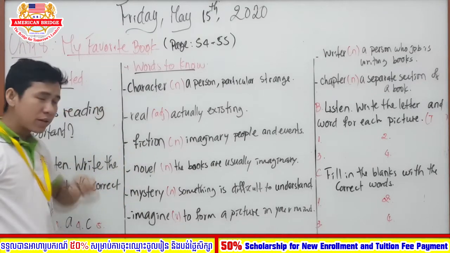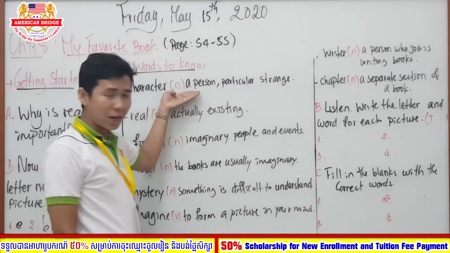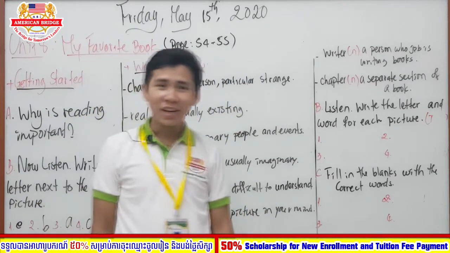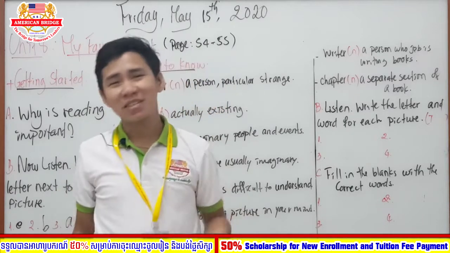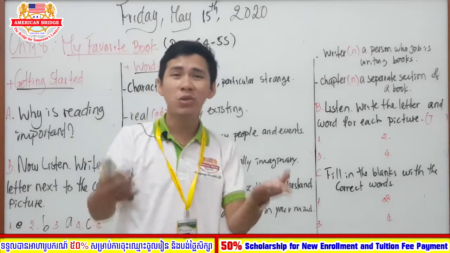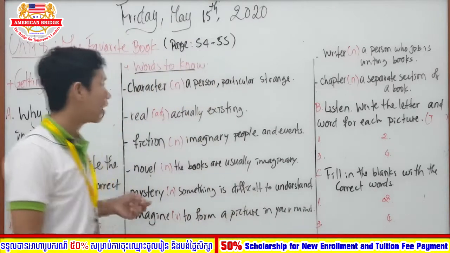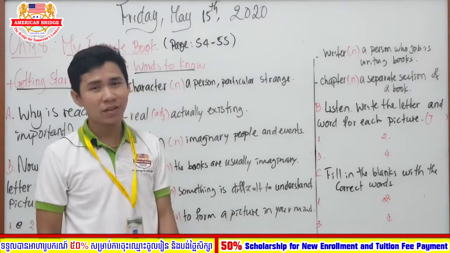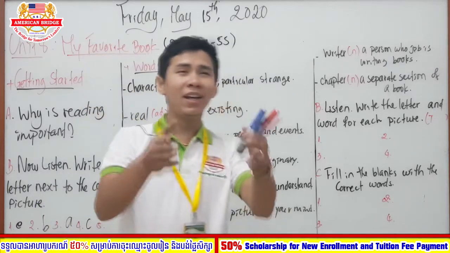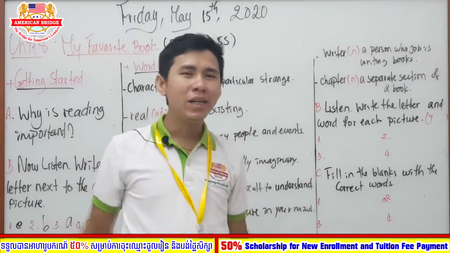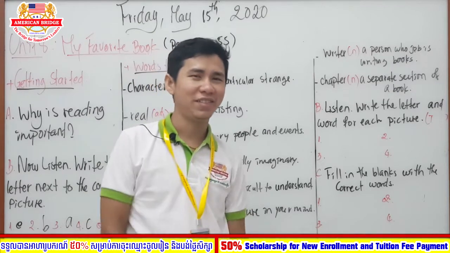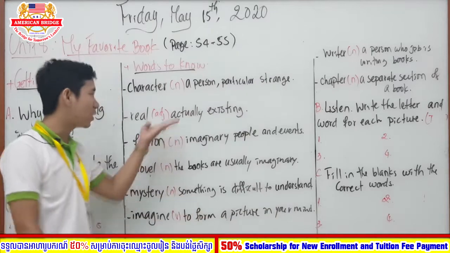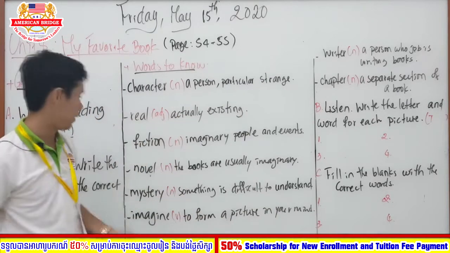Okay, character. Character functions as a noun, a person that is particular, strong or strange, right? It means that you can act in a story, you can perform in a story, so you are becoming a character. Okay, your activity. Real, adjective, actually existing, right? Okay, for example, I really study online. Is it real? Yes, it is a real one that you study online. So actually existing, the real one.